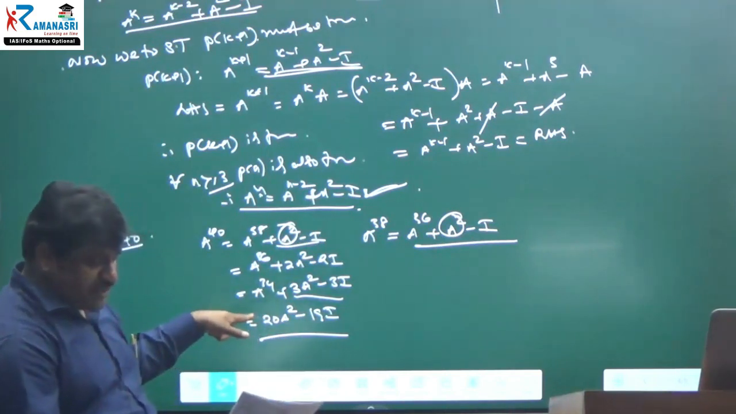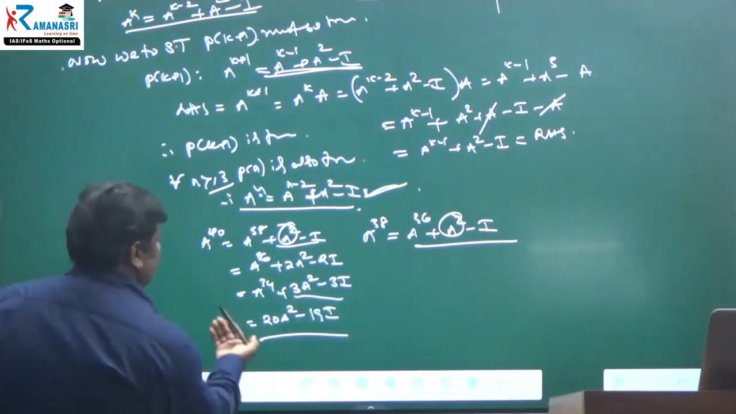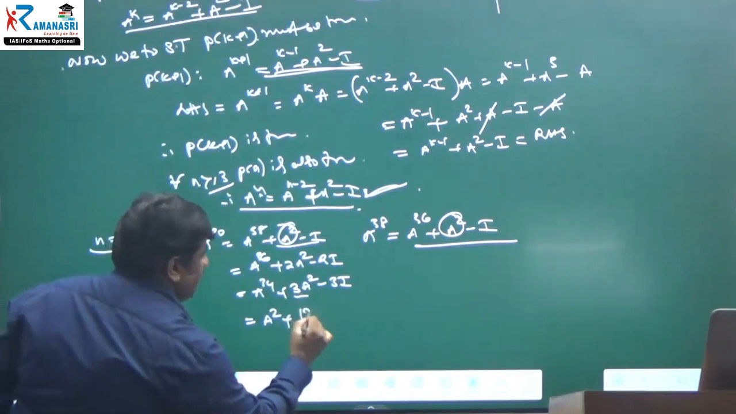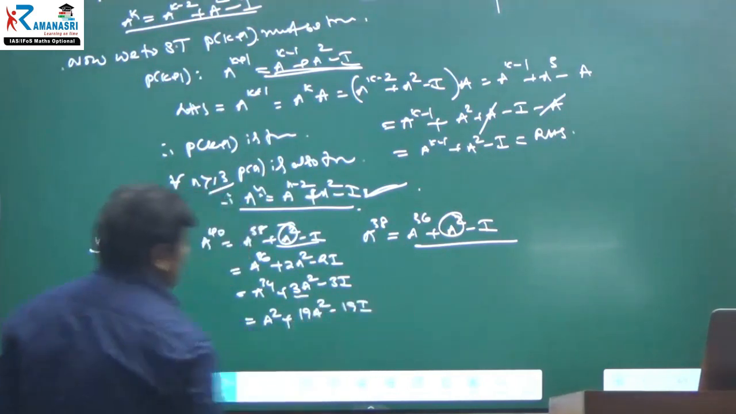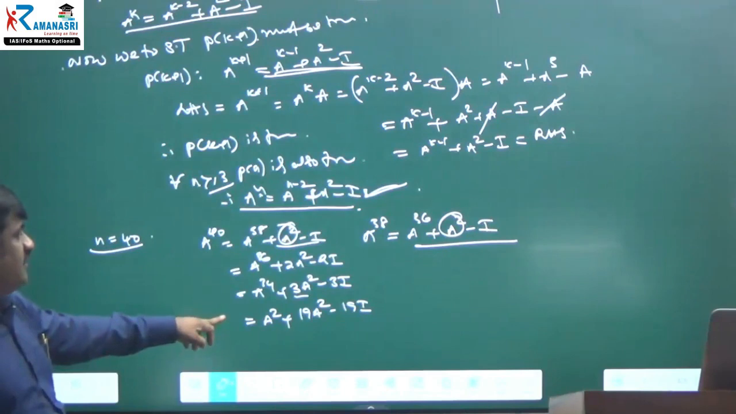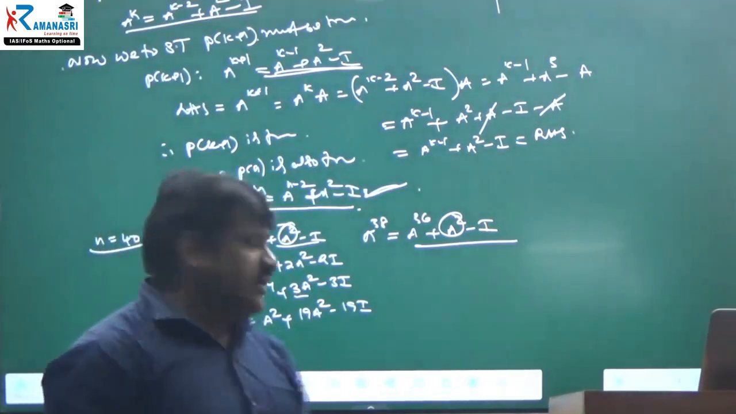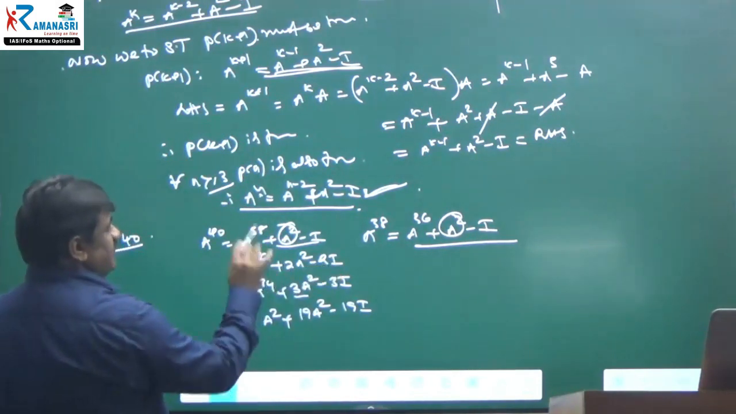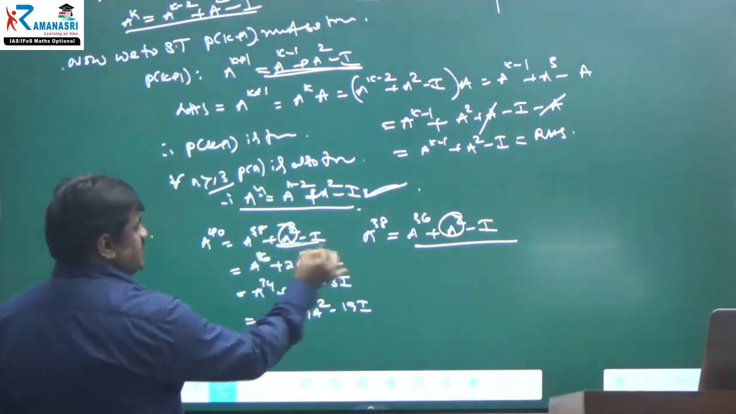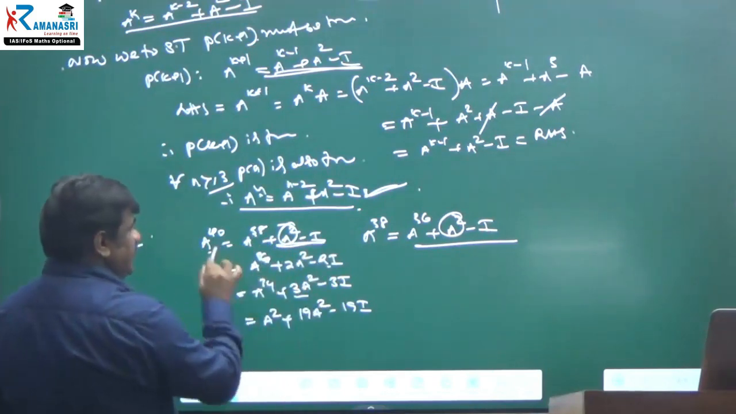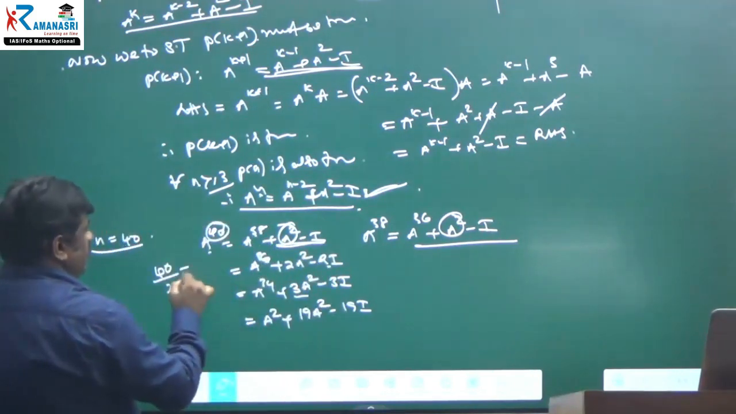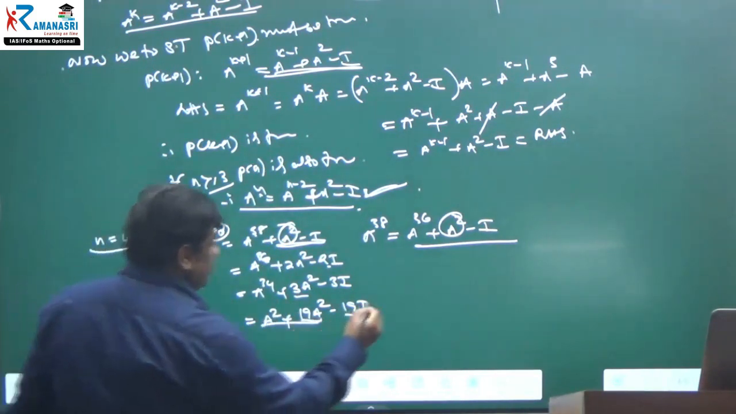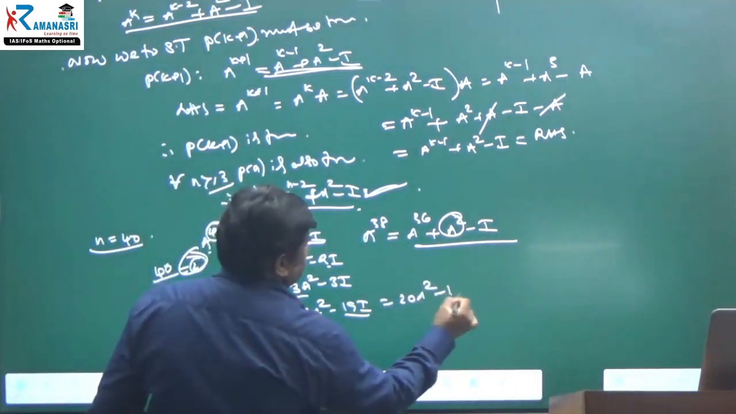You will get 20 a square. If you want, you can use the previous step also. If I am proceeding like this, and 20 times I have to do. If I am doing one time, what am I getting? 2, right? You can reduce by 2. 40 divided by 2 is 20. Therefore, a square is 19 a square minus 19. Ultimately, we are getting 20 a square minus 19.